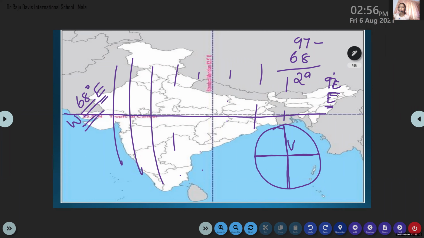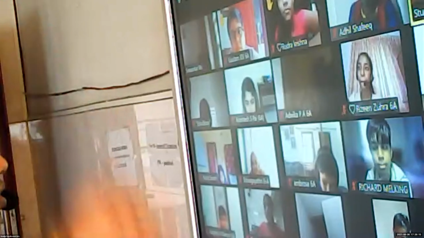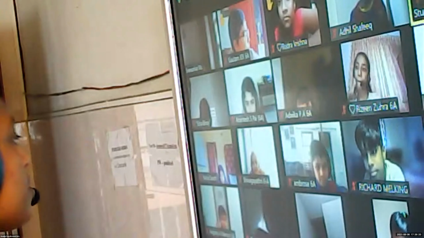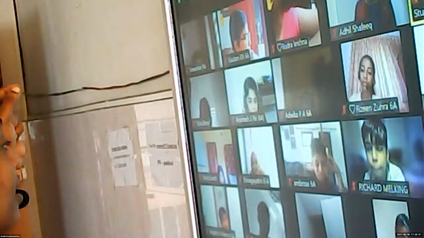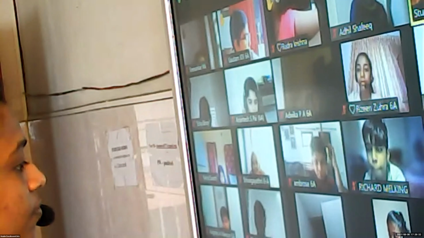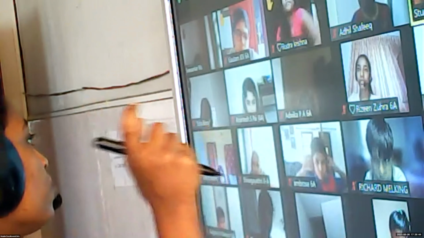There is a time gap of 2 hours. Why? Because there are 30 longitudes crossing our India. So we know that the time difference between each longitude is 4 minutes. So from the easternmost point of India to the westernmost point of India, there is a time lag of 2 hours.